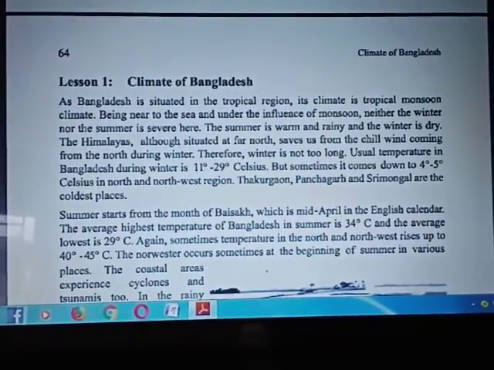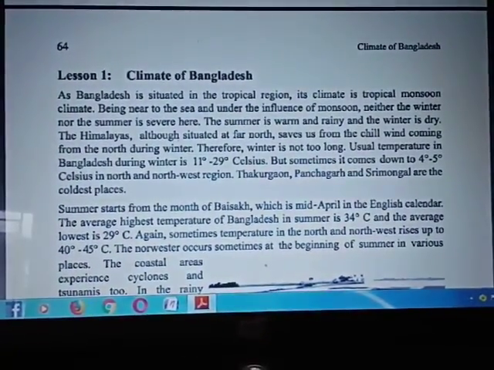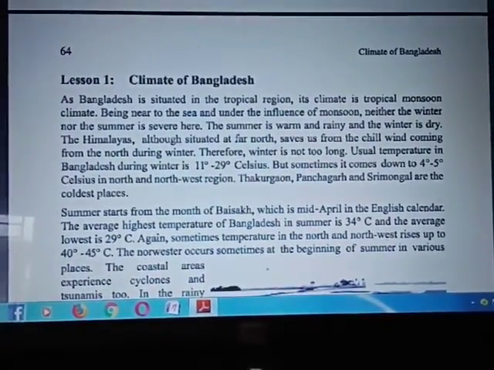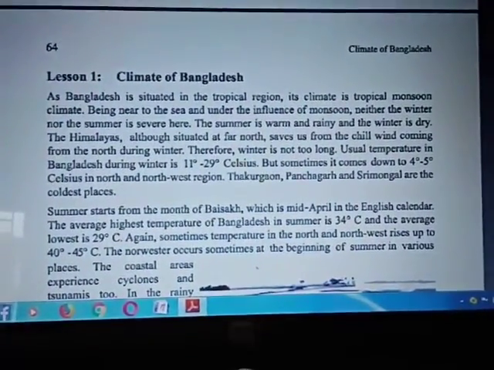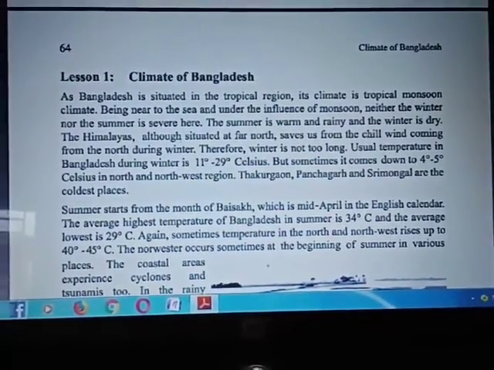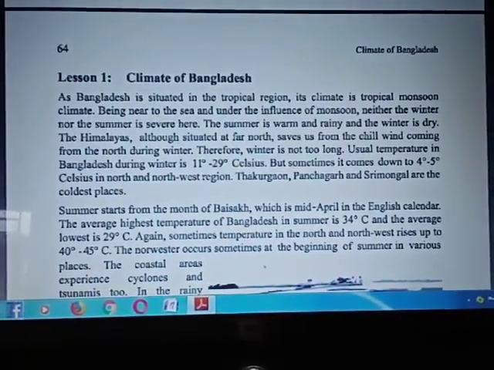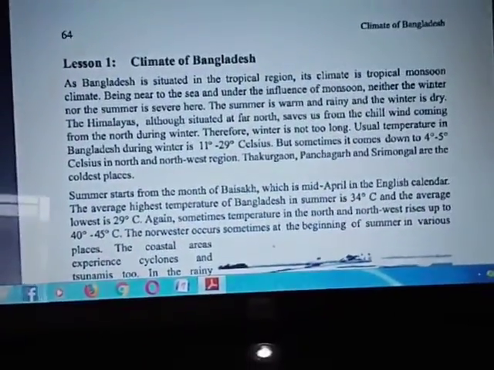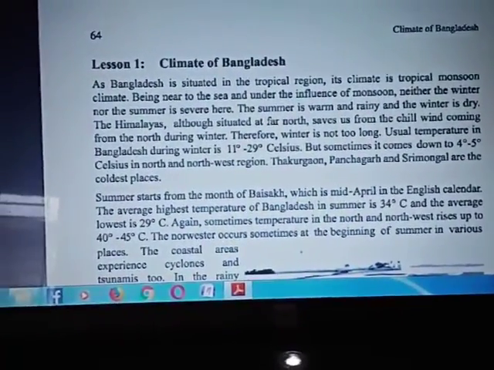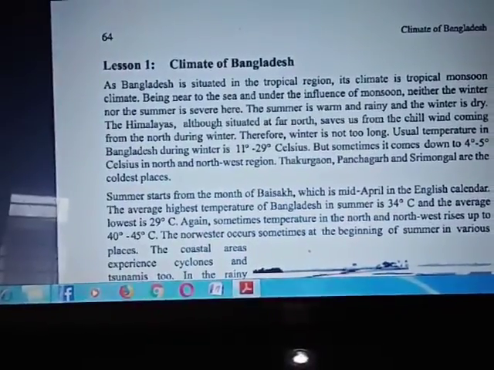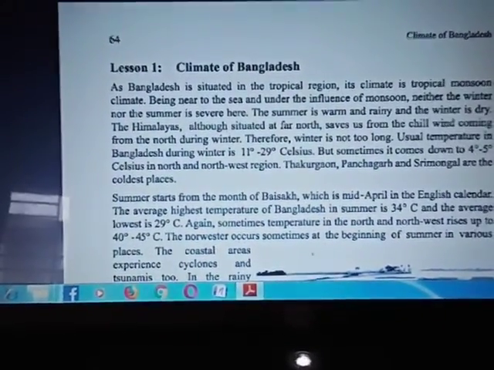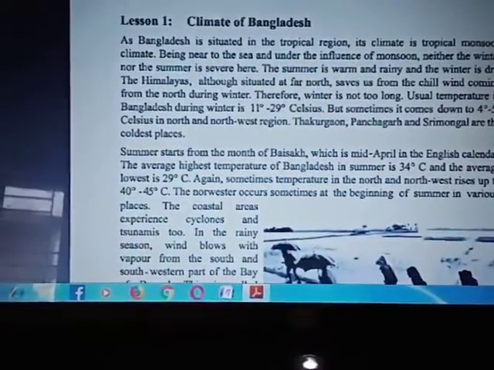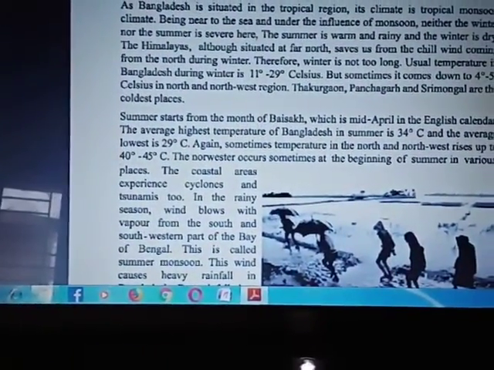For this reason, in this region the climate change and its result are very severe here. Thakurgaon, Panchagarh, Srimangal are the coldest places. When summer occurs, the north and northwestern region is very hot, and in winter it is so cold here.